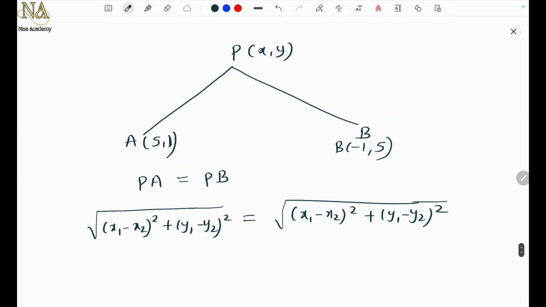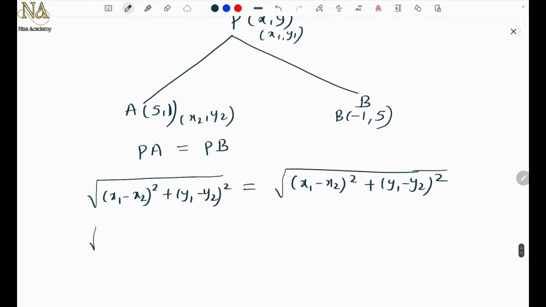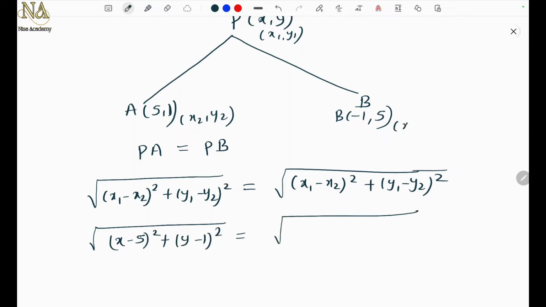I will take this as x1, y1 in this case and this as x2, y2. So x minus 5 square plus y minus 1 square. Again this is x1, y1, and this will be x2, y2. So this is x minus of minus 1, so x plus 1 square plus y minus 5 whole square.